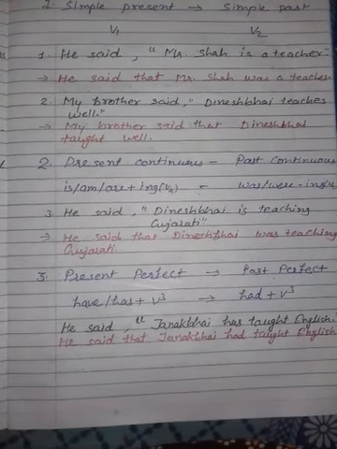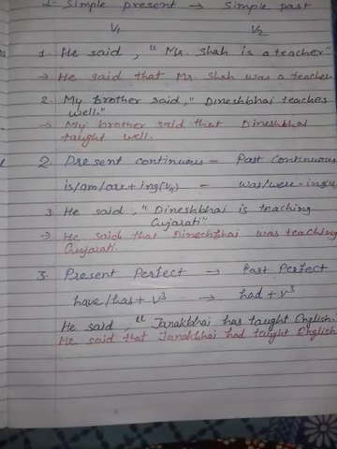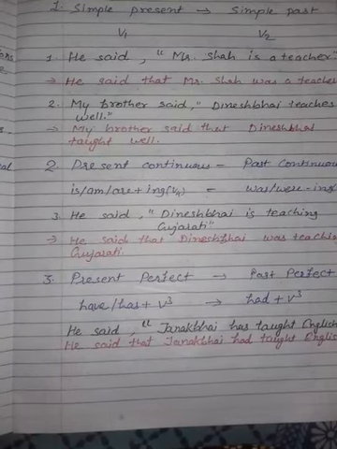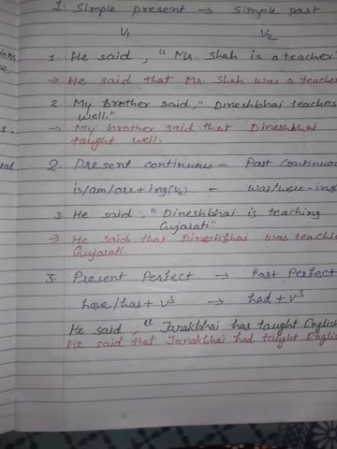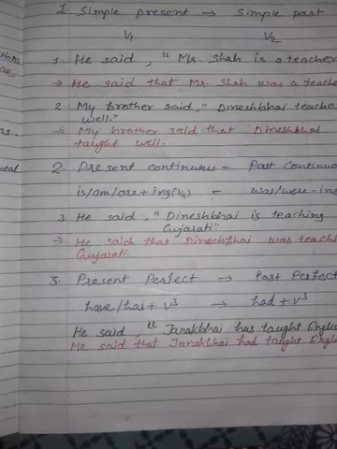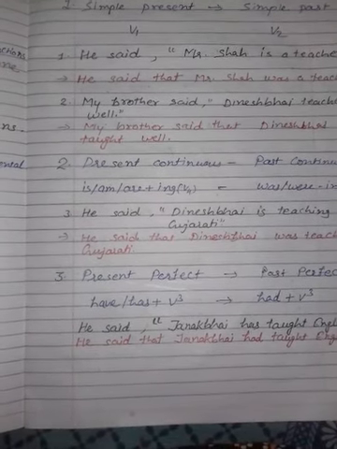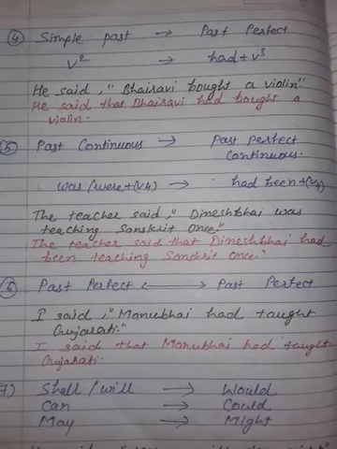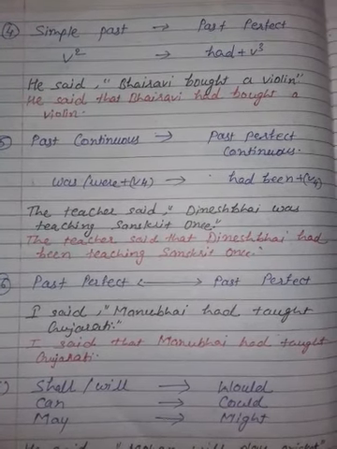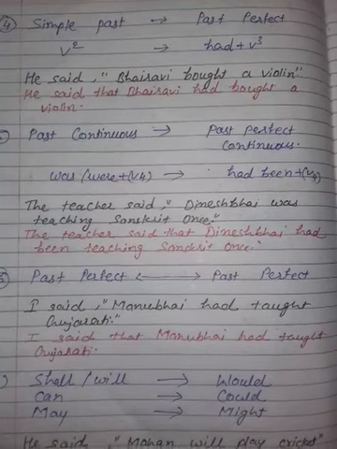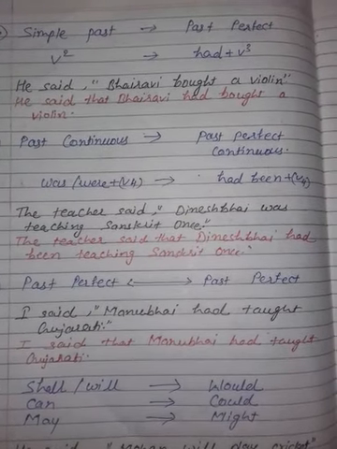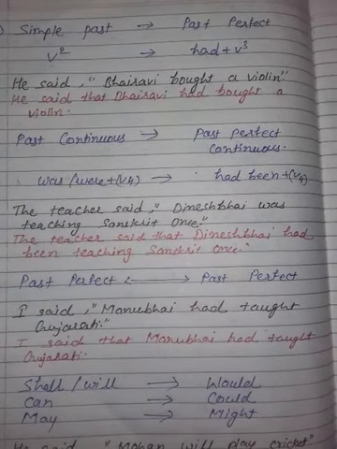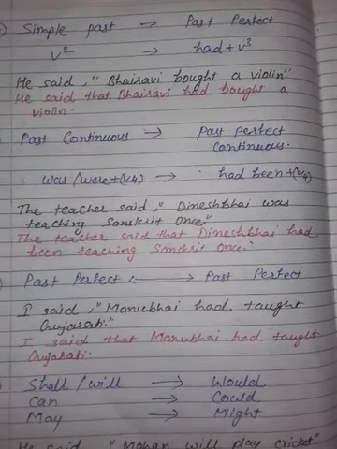Now next, present perfect changes into past perfect. Have, has plus third form of verb, but when we change it into past perfect, we use had plus V3. Now simple past. We have talked about present tenses, and now we are going on to simple past. Simple past changes into past perfect. Verb second form changes into had plus V3. You can see the example.